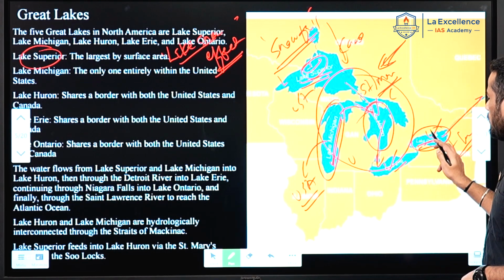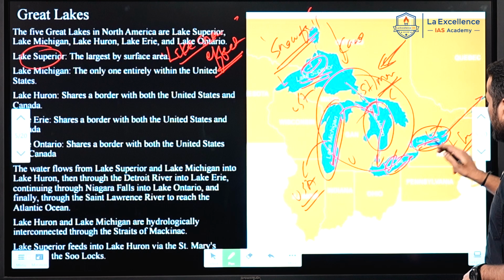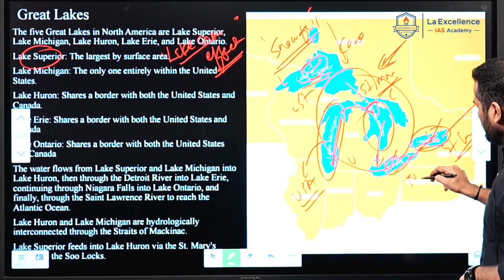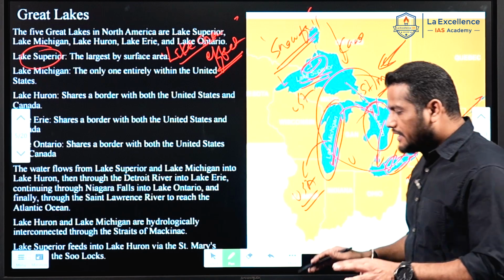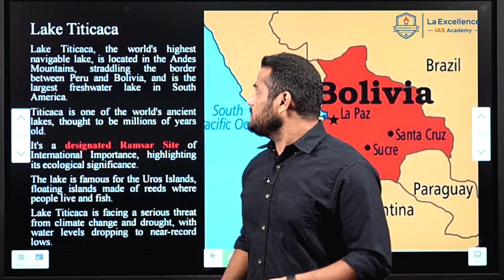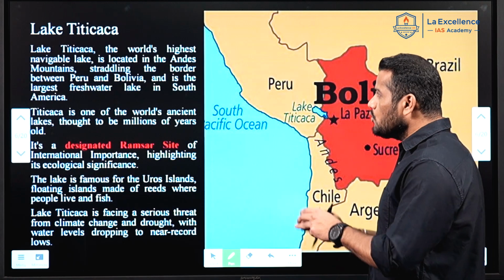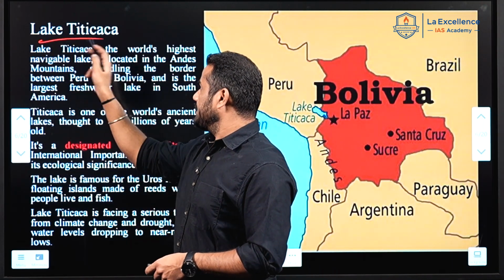The smallest is Lake Ontario. Lake Erie connects with Lake Ontario through the Niagara River, where Niagara Falls is located. Okay, these are the very important facts with respect to the Great Lakes. And next is Lake Titicaca. Now we are coming to South America, where we discuss Lake Titicaca.